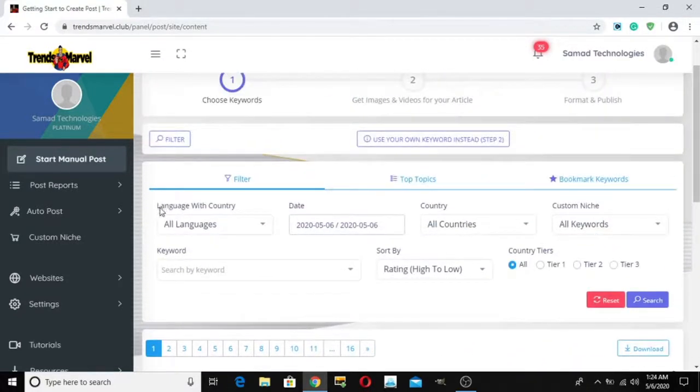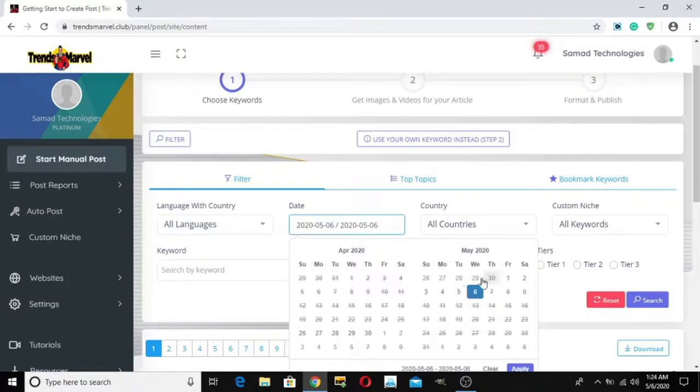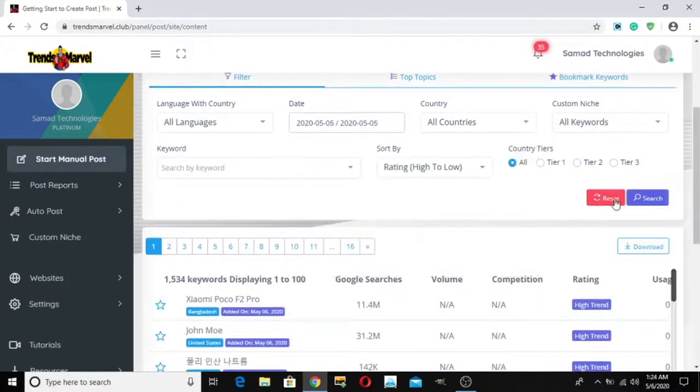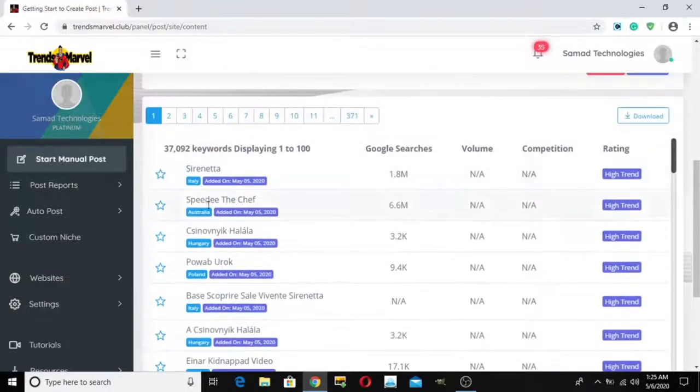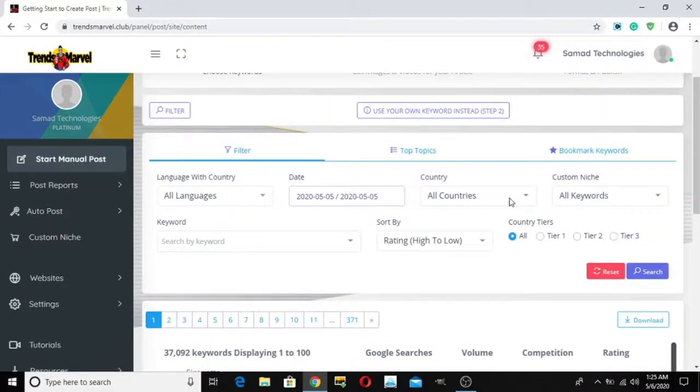So on the Transmarver system, trending keywords are added every hour. To see all the trending keywords, you will need to switch to past 24 hours. So I will now switch to past 24 hours and hit the search button. So these are all the keywords that are trending in the past 24 hours from all the countries right here. You will have a lot of options here as well to sort and filter your results.